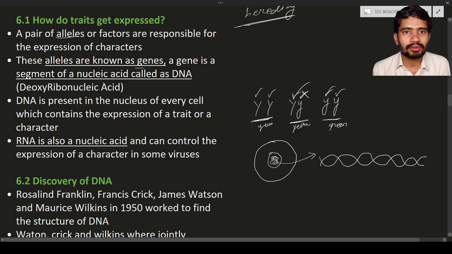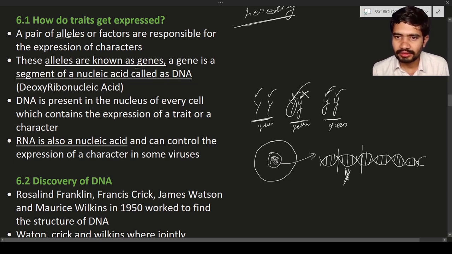The DNA has some kind of bases. These are the bases, or you can call them the base pairs. Here let us consider the gene for the capital Y. The gene for the capital Y is here, from this position to this position.